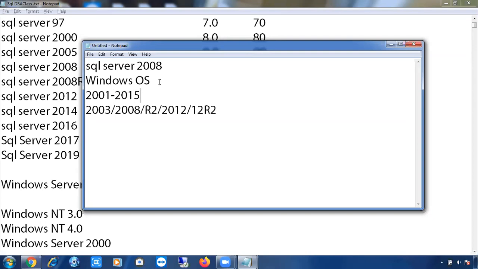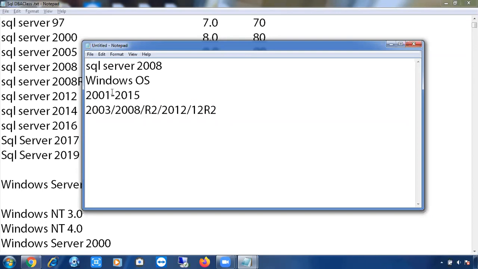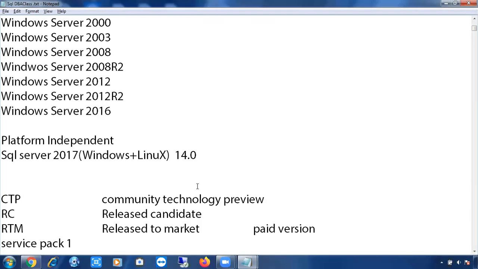What Windows Server operating systems are there in this range? You can install your SQL Server on all these Windows Server operating systems, and you can install on other operating systems also, but you have to patch SQL Server. I will explain about it. Whichever is the lower version, usually you have to patch that one. If SQL Server is the lower version, you have to patch SQL Server. If Windows Server is the lower version, you have to patch Windows Server to install on more operating systems. Very good. Let me continue.